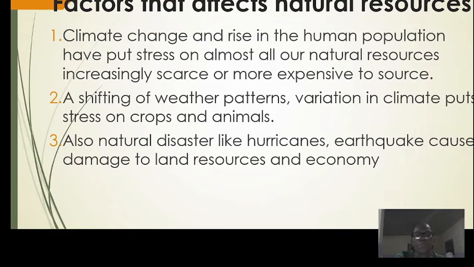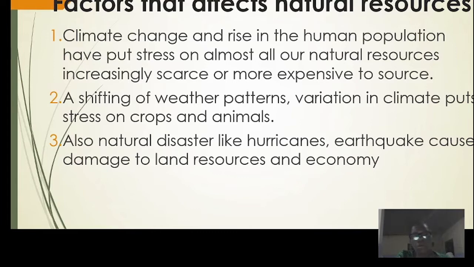Good. Now the next factor is natural disasters like hurricanes and earthquakes, which cause damage to our land resources and economy. You've been hearing about these disasters, like the earthquake occurring now.